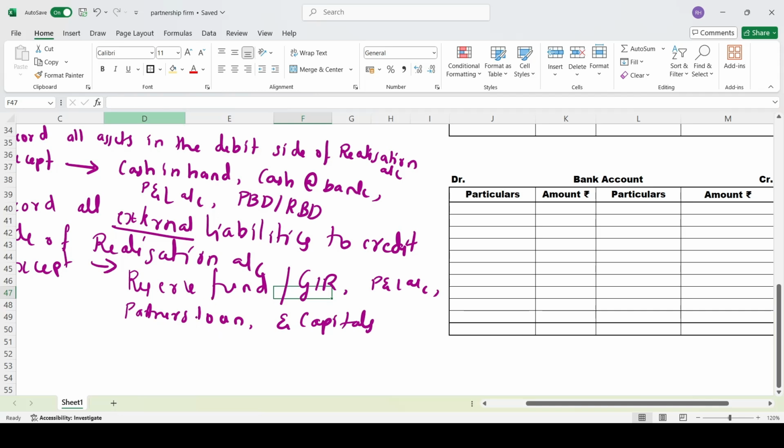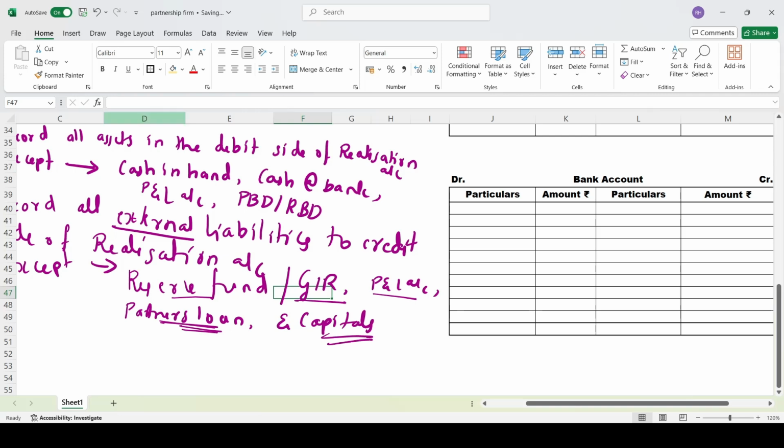Okay, so what should you not record? Reserve fund, general reserve, P&L account, partner's loan. You have to keep it in your mind. If he is a partner and has given you a loan, don't take it here. If his wife, husband, son, or a relative has given the loan, whoever it may be, you have to record it, because they will become externals to you. But a partner is an internal. Partner's loan should not be recorded, and also capitals.